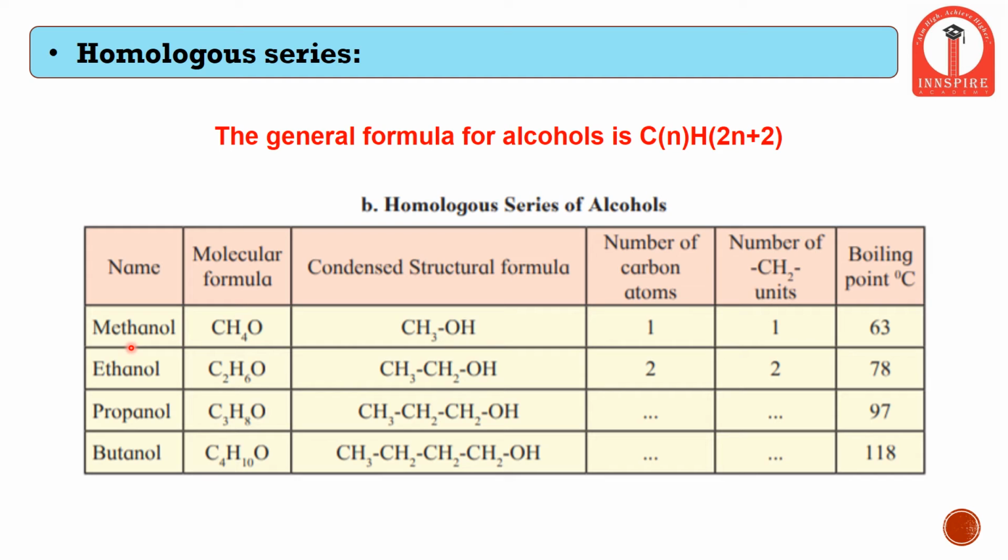So in the case of methanol, there is 1 carbon atom, 4 hydrogen atoms, and since it's an ol, there will be 1 oxygen atom present. In the structural formula, it can be seen that 3 hydrogen atoms are bonded to the carbon atom, and the remaining 1 hydrogen atom is bonded to the oxygen. This continues throughout the homologous series of alcohols, which are called methanol, ethanol, propanol, and butanol.